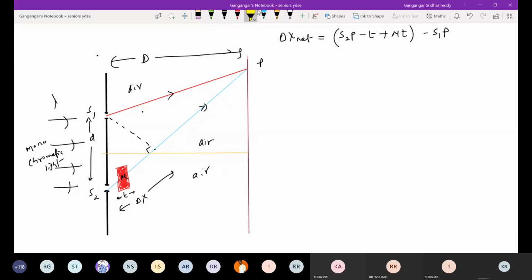This is the optical path length. So this should be equal to S2P minus S1P plus mu minus 1 t. So S2P minus S1P, this is from geometry. Yeah? This is what delta x.